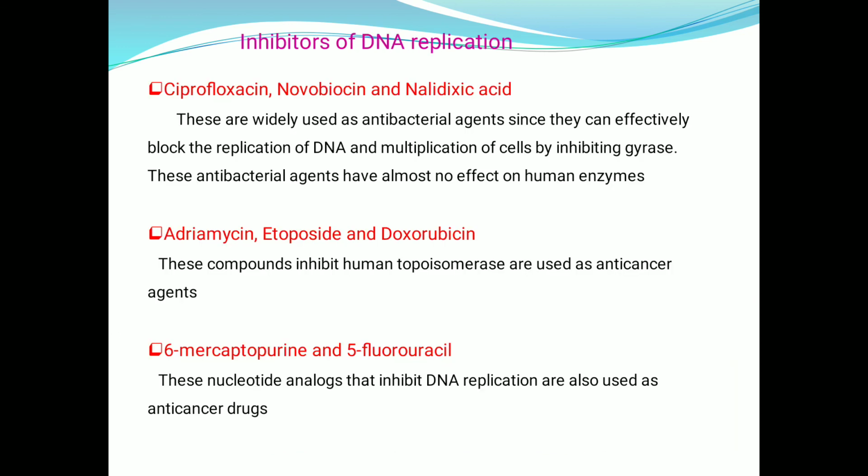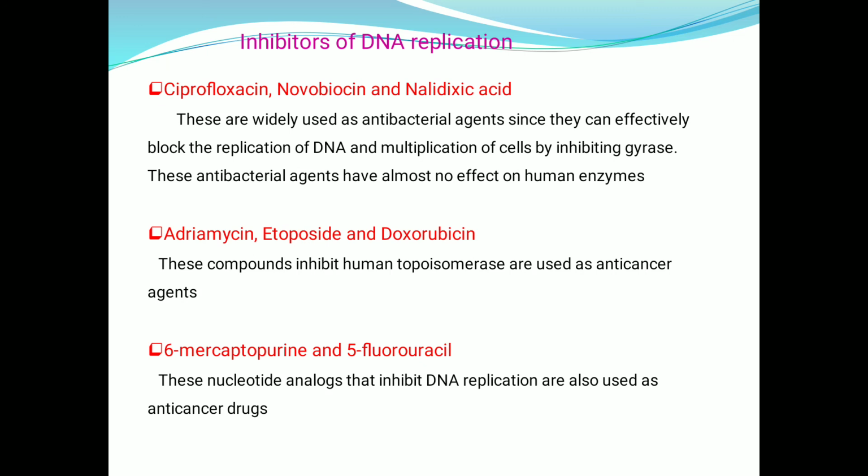Now the inhibitors of the DNA replication. The molecules or compounds which inhibit the DNA replication are called inhibitors of DNA replication. These are categorized into 3 here. The examples are ciprofloxacin, novobiocin and nalidixic acid. These compounds are widely used as antibacterial agents since they can effectively block the replication of DNA and multiplication of cells by inhibiting the gyrase enzyme, which is a topoisomerase.